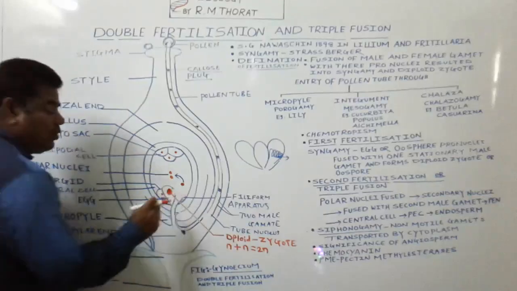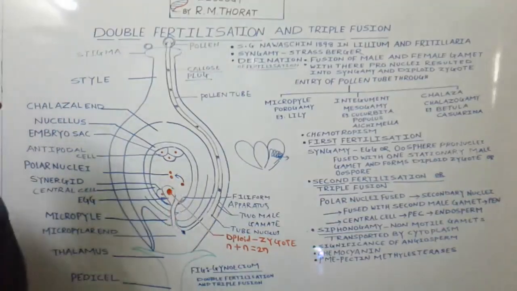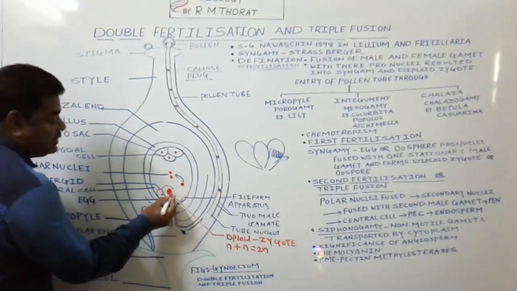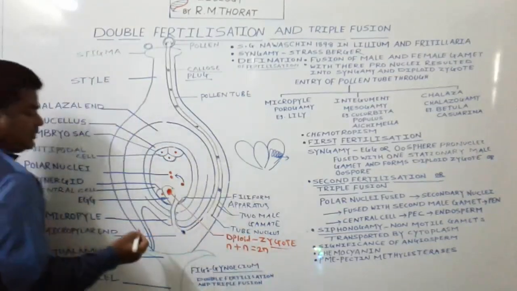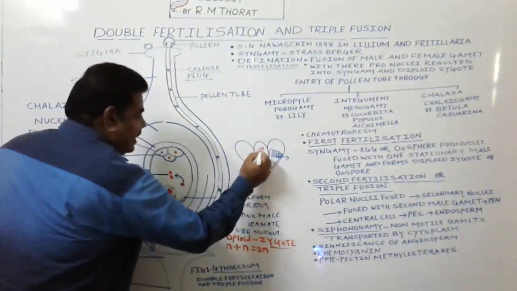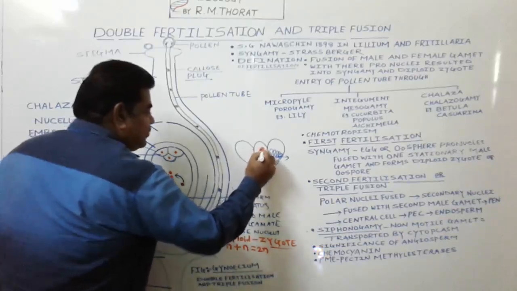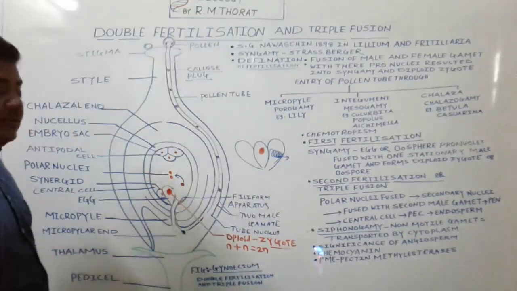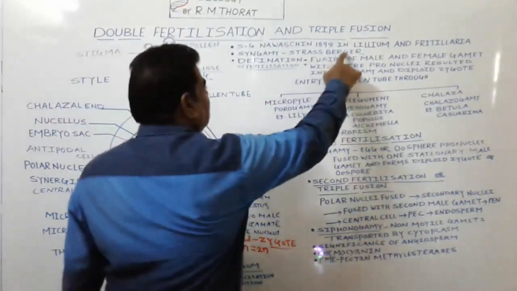After fertilization, this zygote gets transformed into an embryo. Out of these two male gametes, one fuses with the egg, and diploid zygote formation takes place. When both gametes fuse with each other, this fusion of the two gametes we call syngamy. This syngamy process was studied in detail by a scientist known as Strasburger.